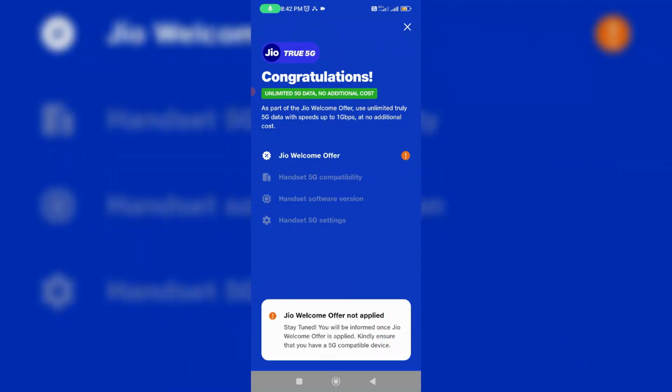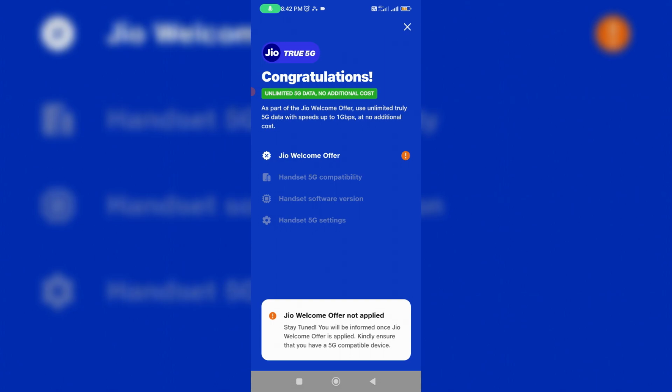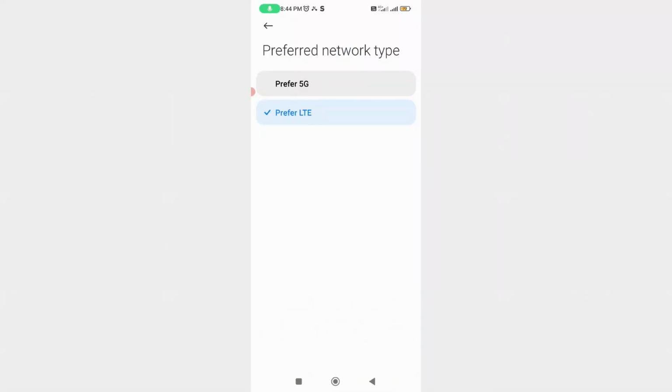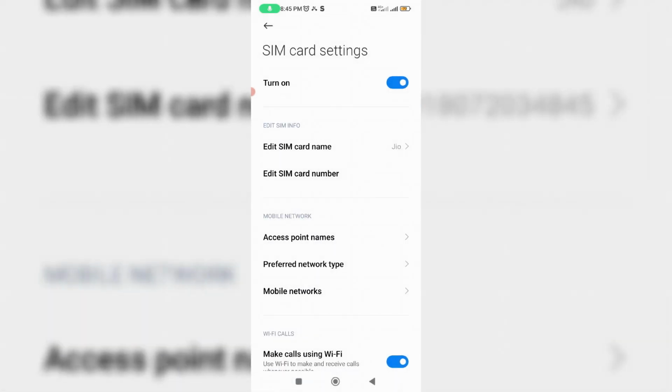The third reason is, if you would like to get this Jio welcome offer, you must recharge the minimum amount of rupees 239, and this is mandatory. And the final reason is, just change your Jio 4G network settings to Jio 5G network. So if you follow these four conditions I mentioned, you are eligible for this Jio welcome offer.